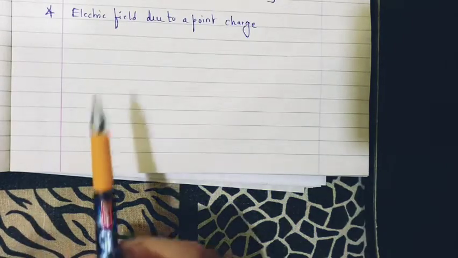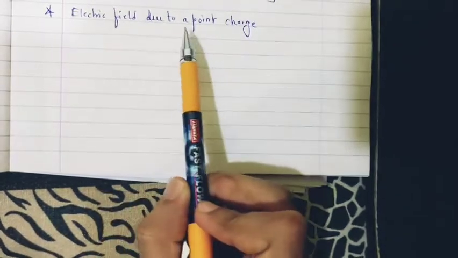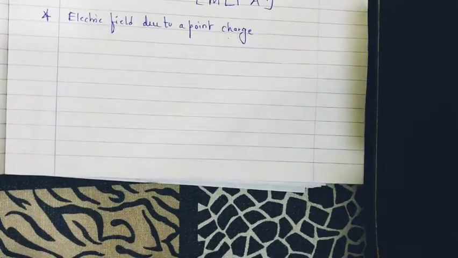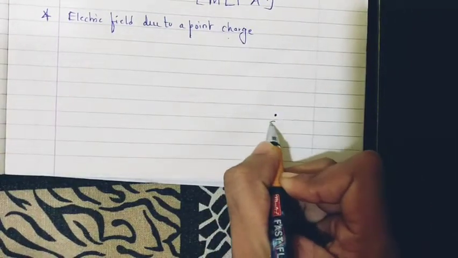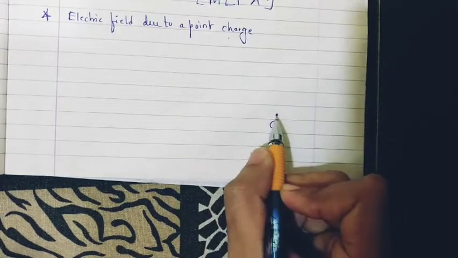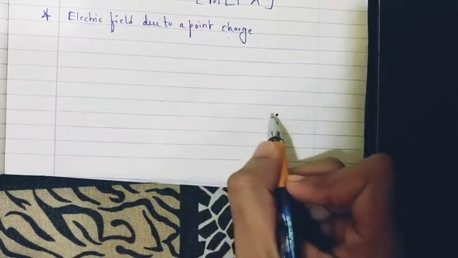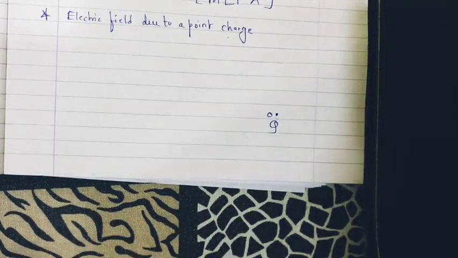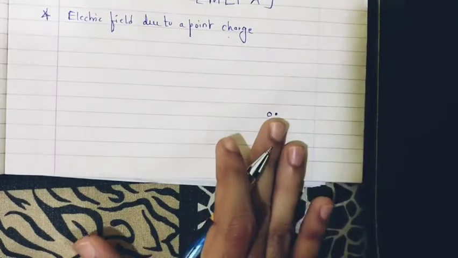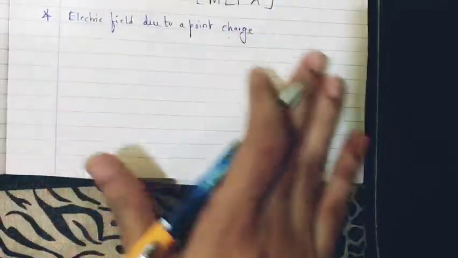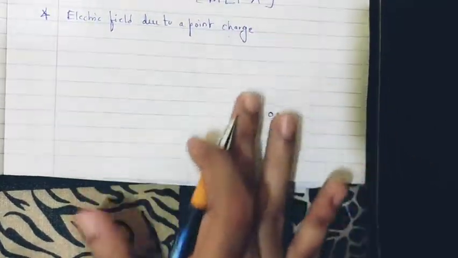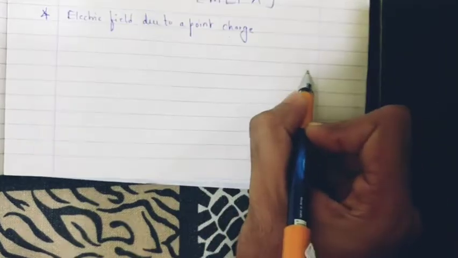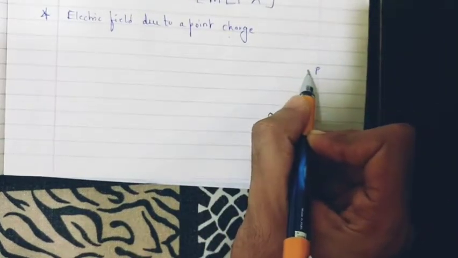Moving on to the next topic, electric field due to a point charge. We are going to find out the electric field due to a point charge. For that reason, let us consider a point charge Q. This is a point charge Q which is placed at an origin, let's say O. I intend to find out the electric field. Now this is a charge, so obviously there will be an electric field generated around this Q. There will be an electric field in the region. So I consider a random observation point P, at which I want to find out the electric field.